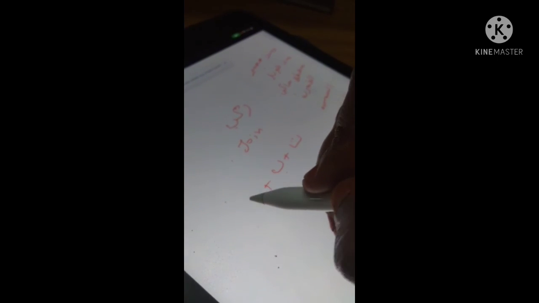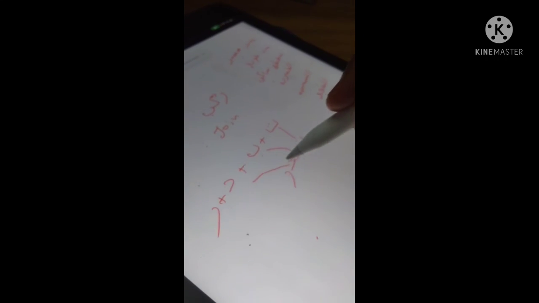Next one, Rakab. Rakab means you are going to join and read. How to join? See, I am giving the letters Ta, Ba, Sa, Ra. Just join and write. That is called Rakab. Just join and write the letter. See here, this is the question for you. Join and write. Two questions I am giving for you. Just join and write. Okay.